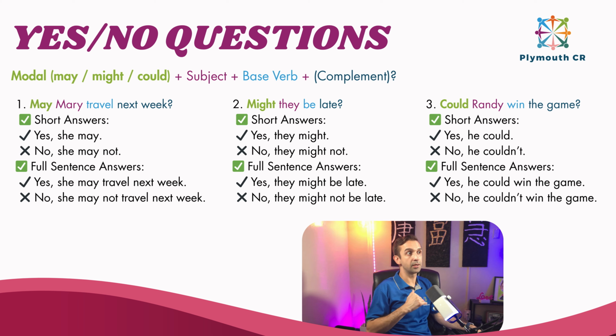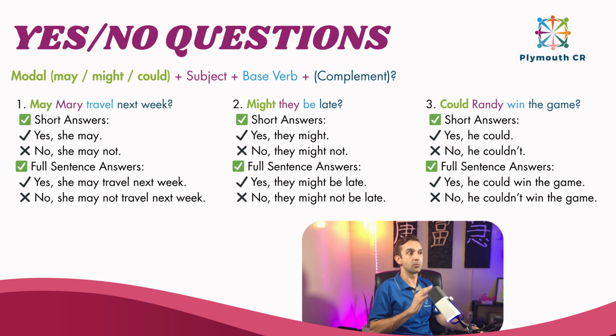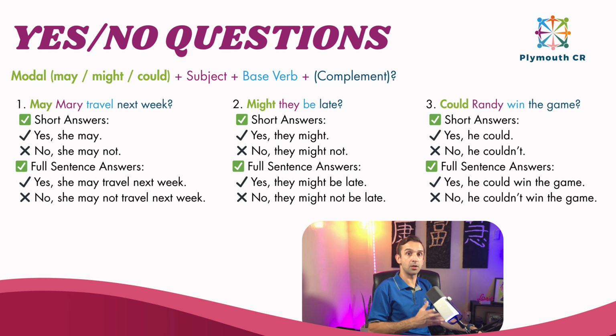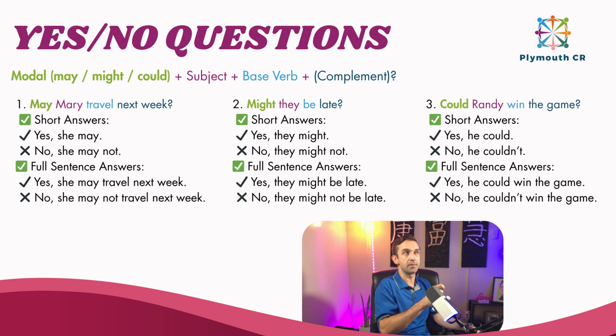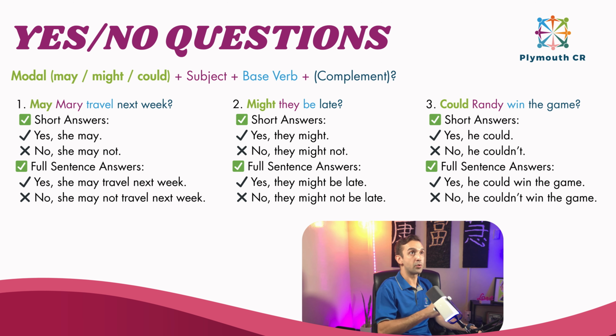I am sure that by now you already know that when you ask yes-no questions, when the subject in the question is not a personal pronoun, you have to make sure that you know. For example, Mary, okay, Mary is a she, right? Or my brother and I, okay, that is a we, all right? When we answer yes-no questions.